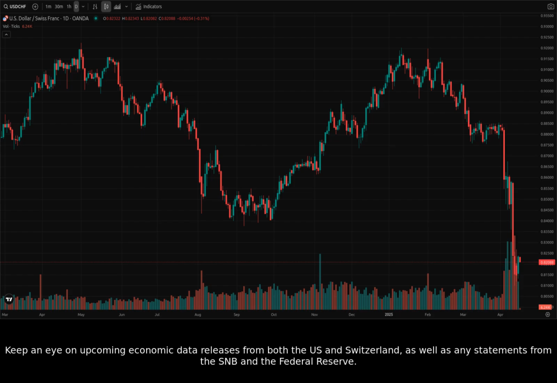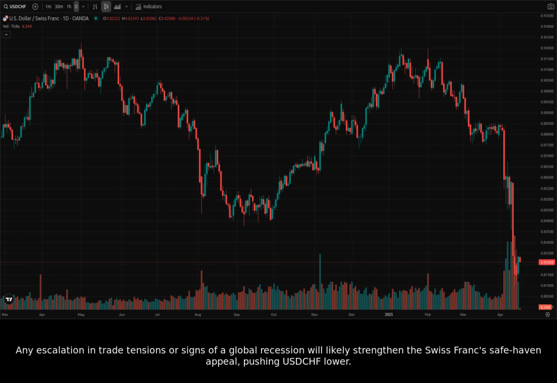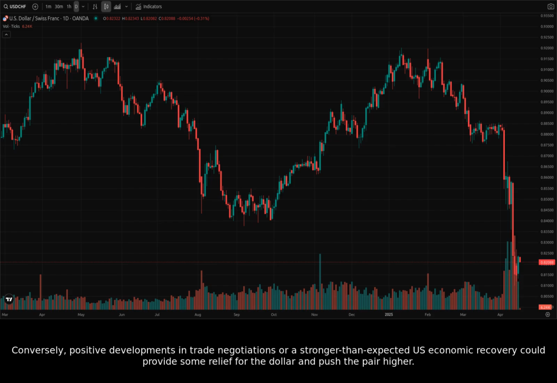Keep an eye on upcoming economic data releases from both the US and Switzerland, as well as any statements from the SNB and the Federal Reserve. Any escalation in trade tensions or signs of a global recession will likely strengthen the Swiss franc's safe haven appeal, pushing USDCHF lower. Conversely, positive developments in trade negotiations or a stronger-than-expected U.S. economic recovery could provide some relief for the dollar and push the pair higher.